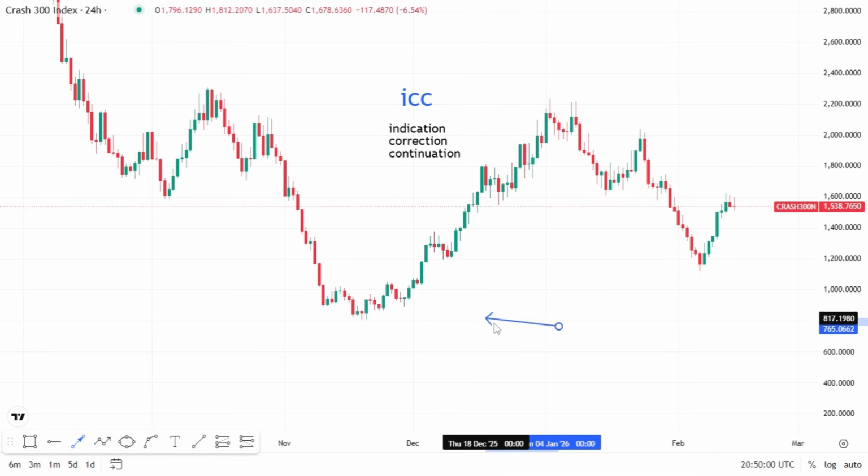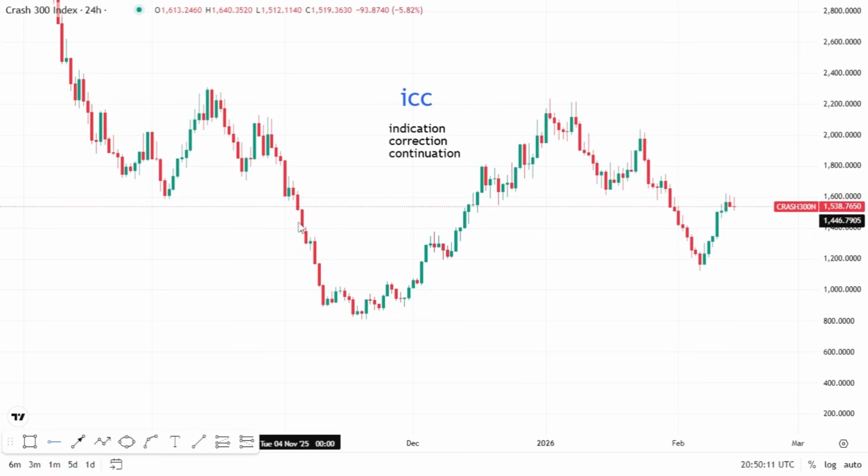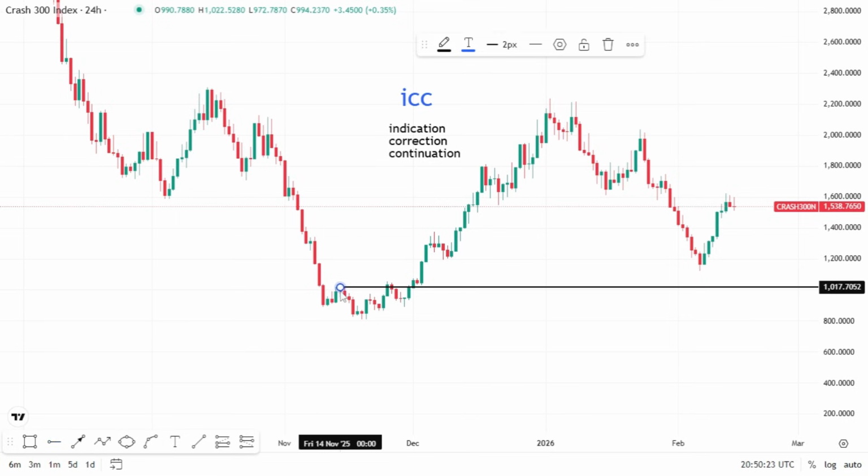So let me show you how I would have taken this trade. In ICC, if the market sells down like this and you are looking for a reversal for a buy, you just follow the support and resistance, or highs and lows. We call it in ICC swing high and swing low. So this is my swing high. Let me mark my swing low, and this is my swing low.